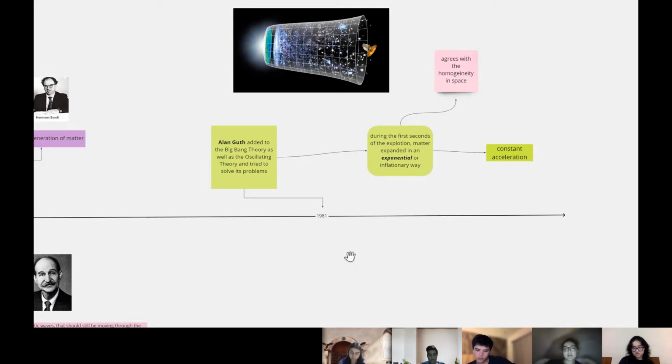Finally, in 1981, Alan Guth added to the Big Bang Theory as well as the oscillating theory and tried to solve its many problems. He said that during the first seconds of the explosion, matter expanded in an exponential or inflationary way, having a constant acceleration and agreeing with the homogeneity in space.